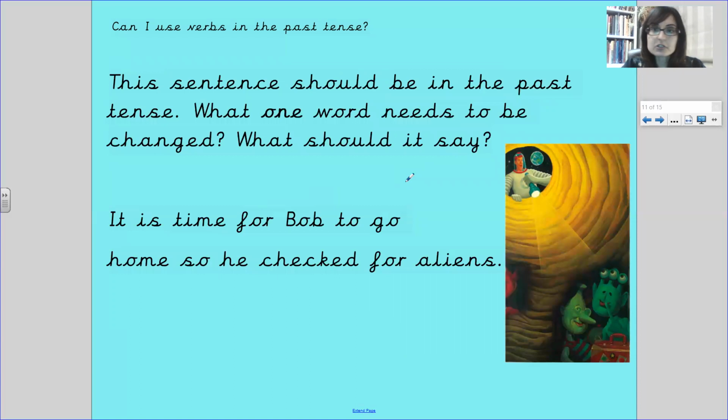This sentence should be in the past tense. What one word needs to change? Okay, so one word that we need to change has got to be the past tense. Let's read the sentence. It is time for Bob to go home, so he checked for aliens. And we want to make it in the past tense.